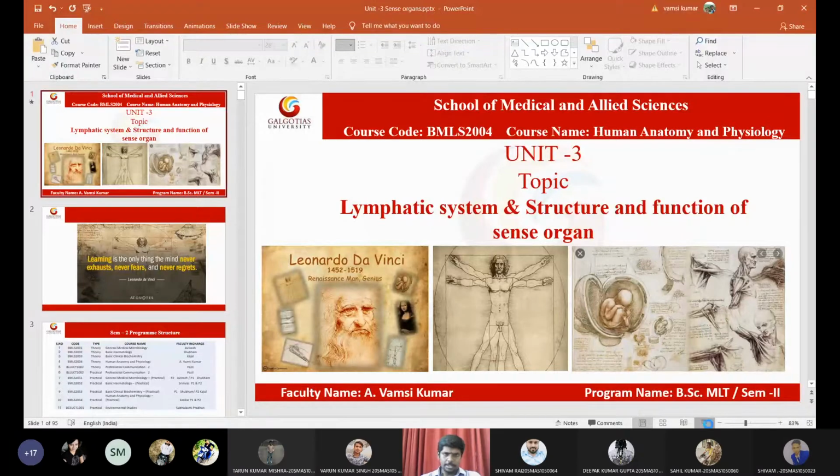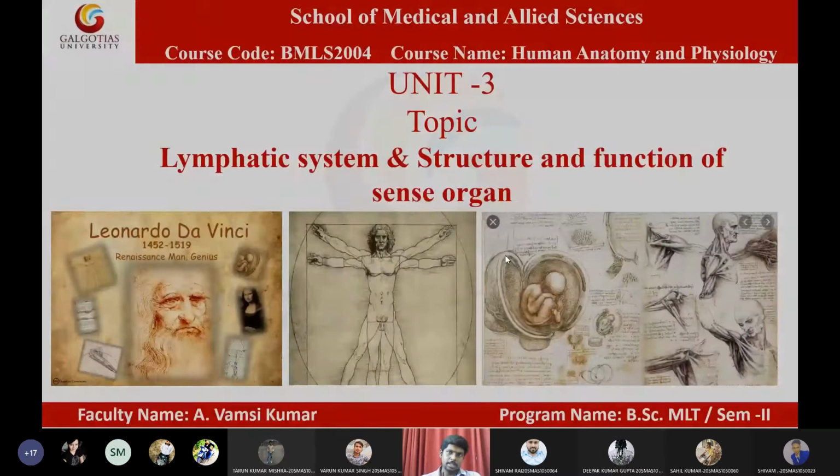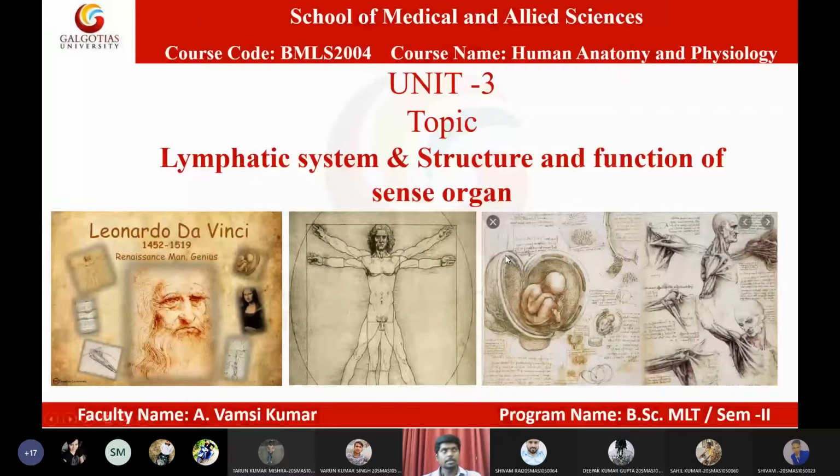So I'm recording this session. Kindly maintain decency. The subject code is BMLS 2004, and the subject is human anatomy and physiology. So in this subject, currently we are in unit 3. In unit 3, we have the lymphatic system and special sensory organs. The lymphatic system we already finished.